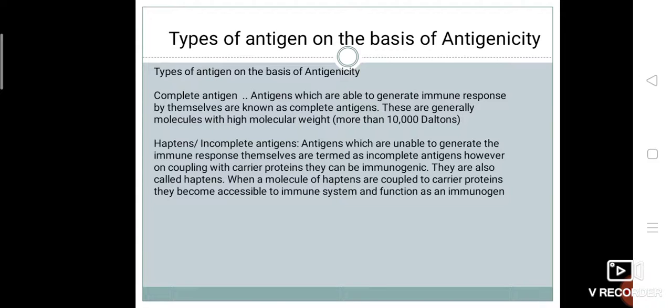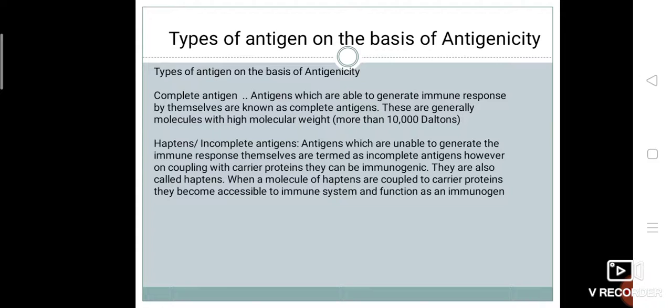Incomplete antigen or haptens are the substances which have low molecular weight, that is less than 10,000 daltons, and they are in themselves not capable of stimulating antibody formation when administered by themselves unless coupled to a carrier molecule. A hapten is essentially an incomplete antigen. For example, the molecular weight of penicillin is only 350 daltons.